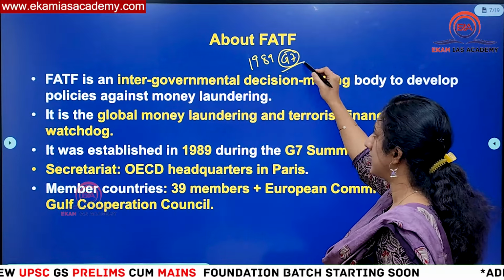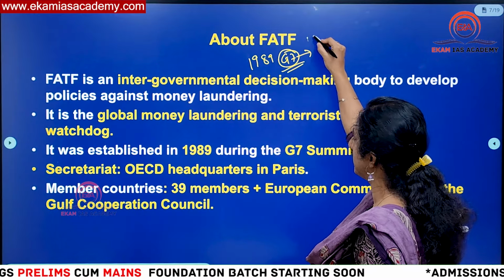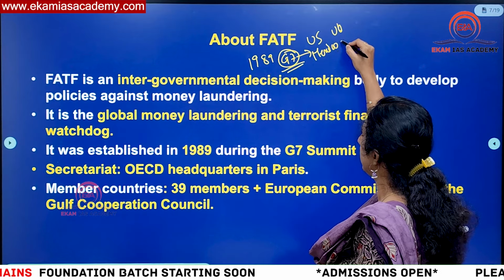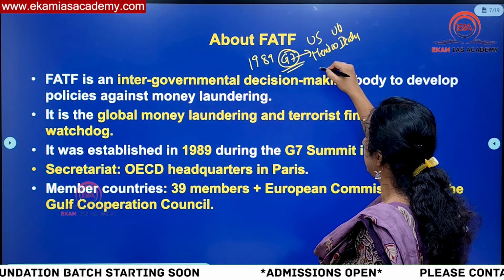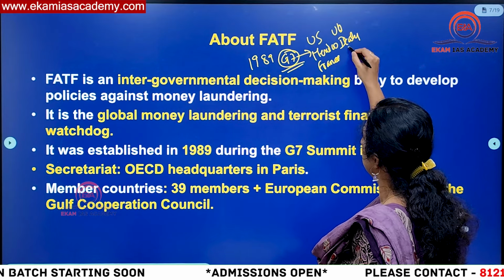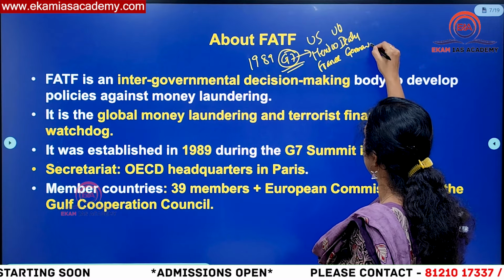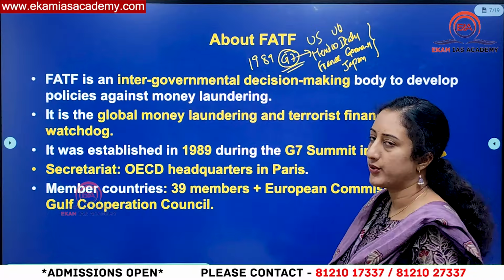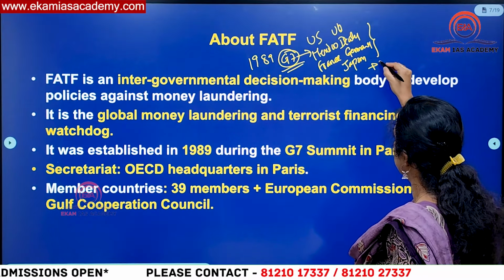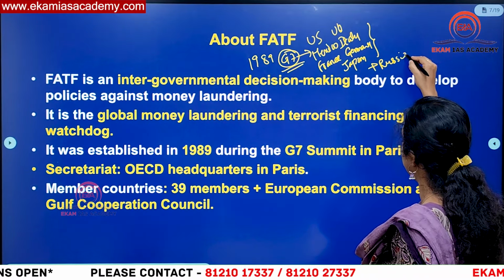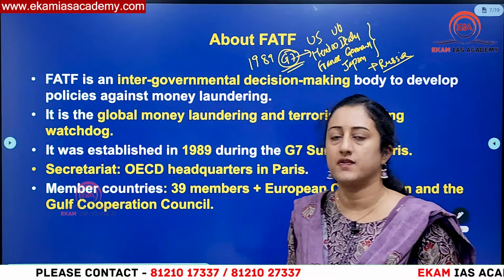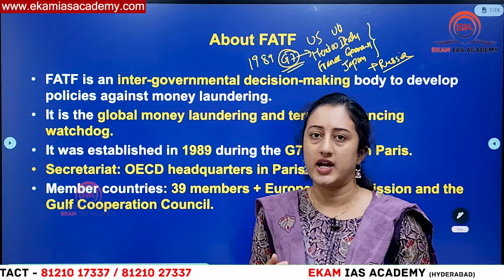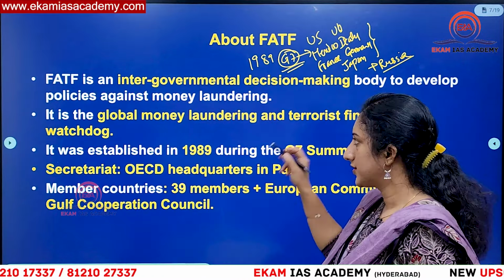Okay, so what is this G7 grouping? Which countries are part of this? US, Canada, UK, Italy, France, Germany and Japan. These are the countries which are part of G7 along with the European Union. Previously Russia was also part of it, and then we used to call it G8. But after the annexation of Crimea by Russia in 2014, Russia was expelled from G8 and then it became G7. So this is what you have to remember.